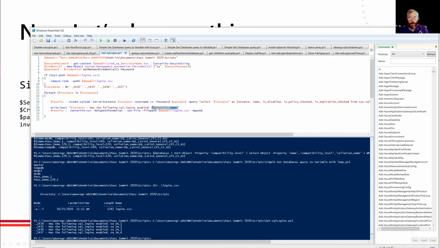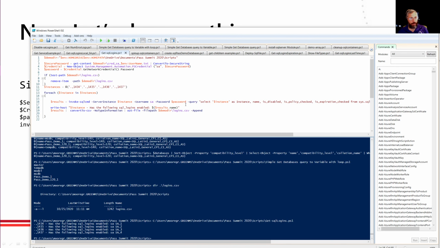As you recall, I mentioned how SQL Server will expand a variable into a string when it can. So like instance here, it can expand in as instance. But whenever you're dealing with a property, you kind of have to expand it twice. So we put it within the parentheses and put another $ around it. Understand there's other ways of doing this. This is the way I do it. It comes naturally to me.